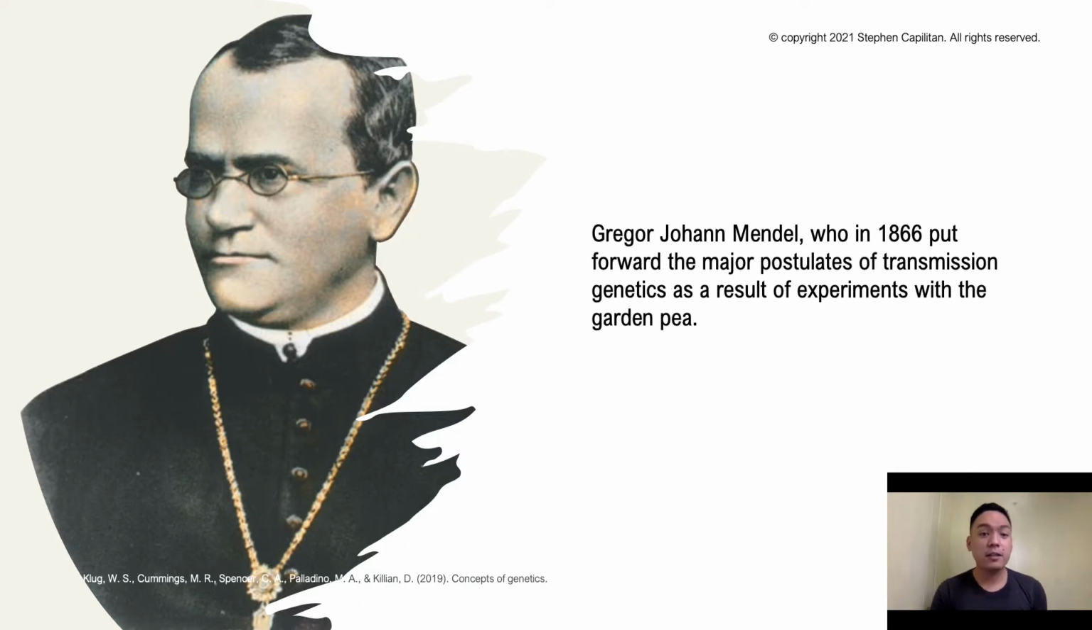This is Gregor Johann Mendel, and he's considered the father of genetics. In 1866, he put forward the major postulates of transmission genetics, which started with his experimentations with the garden pea plants. His major breakthrough was a big idea that was being used in a different subdivision of genetics, which we call transmission genetics. So in this presentation, we'll be looking at